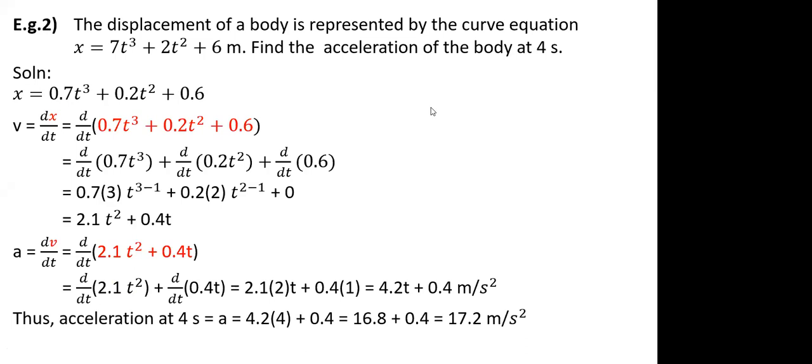Okay, so is anyone having any doubts? Snehil, the fastest method is, rather than writing all the steps, you should simply know this derivative. Like in the first step, directly I can say the derivative of t cube is 3t square, so mentally I can directly get it as 2.1 t square. This has multiplying by 2 to 0.4 t. That is the fastest method you can use to solve differentiation, rather than remembering all these steps.